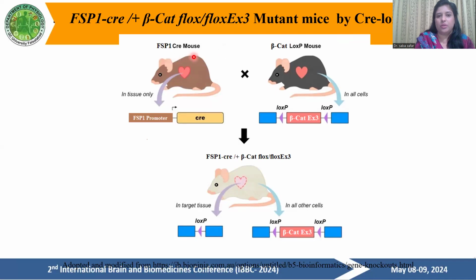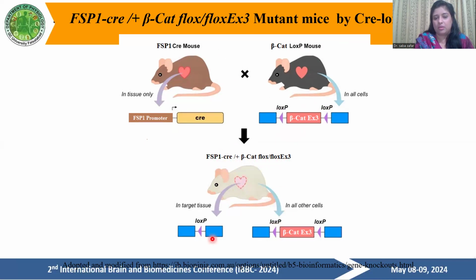This is the FSP1 Cre mice, in which there is an FSP1 promoter before the Cre gene. There is another mouse, the beta catenin loxP mouse, in which two loxP sites flank beta catenin exon 3. When these two mice are crossed, we get FSP1 Cre positive, beta catenin loxP exon 3 mice.